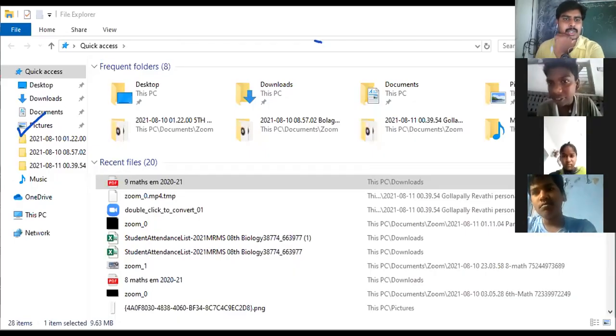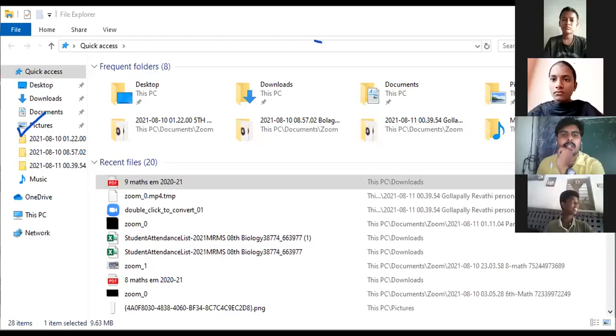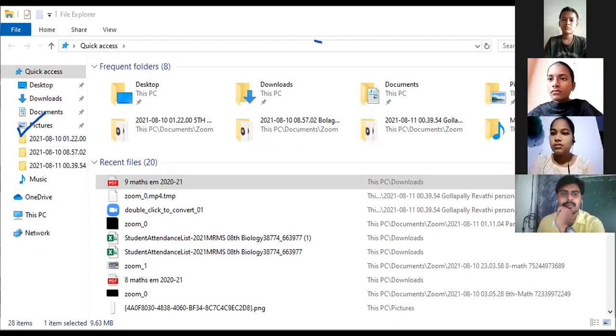So find at least two irrational numbers between 2 and 3. Between 2 and 3, two irrational numbers we have to find. How do you find them, Nana? Suppose A is equal to 2, B is equal to 3.